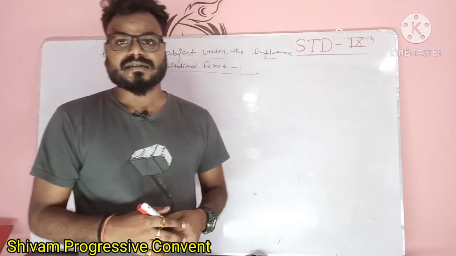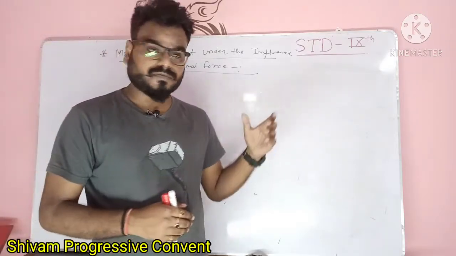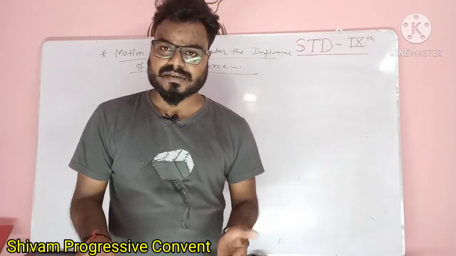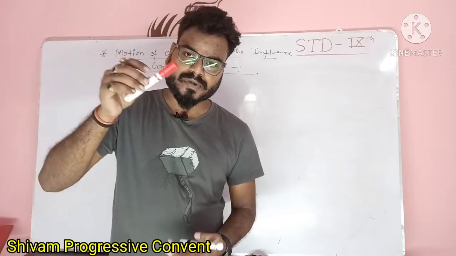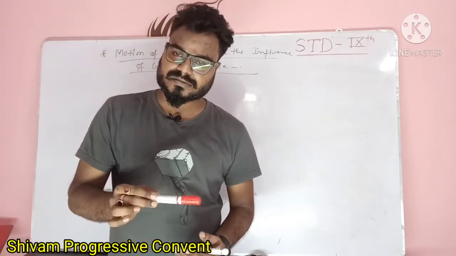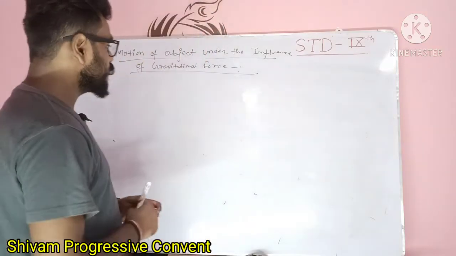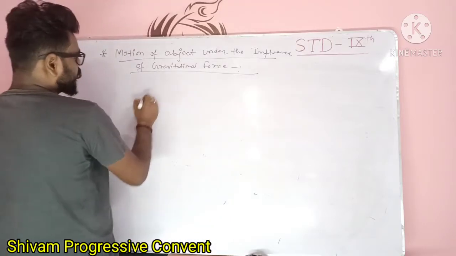Then we can say that motion of any object under the influence of gravitational force is by the help of gravitation itself. When you throw a marker here, the motion of the object occurs under the influence of which type of force? Gravitational force. So in chapter 9 you have learned the three equations of motion.